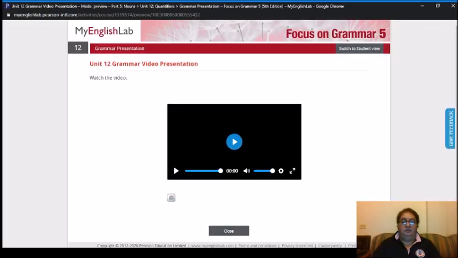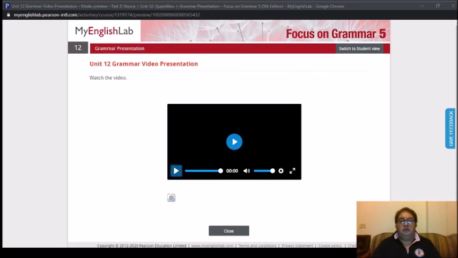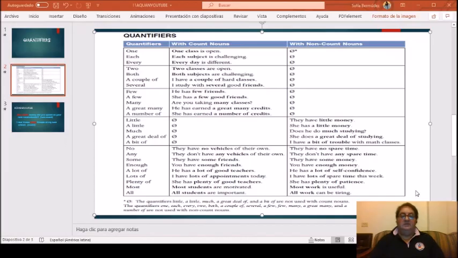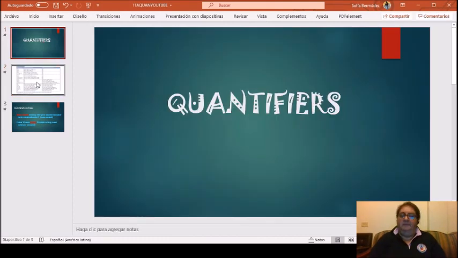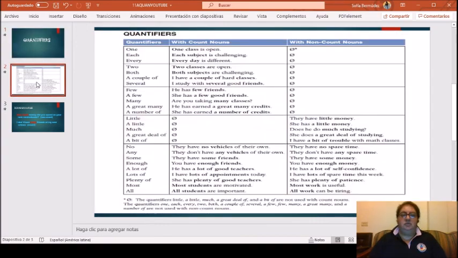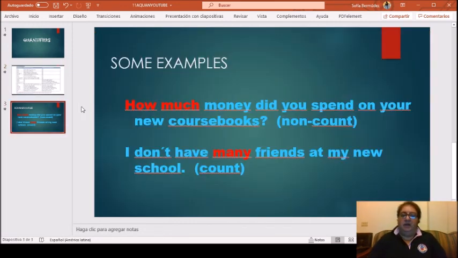Okay, what I am going to do is to show you right now a chart that is on page 197 in your books. Here is the chart, guys. So please check it at home and practice. I want you to make some exercises at home using this chart. Okay, here are some examples that I want you to see. For example, how much is when you are using non-count and how many is when you are using count.